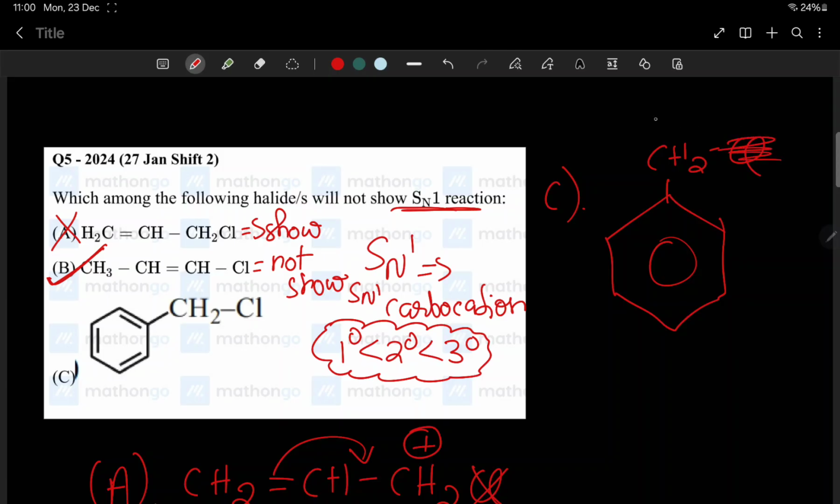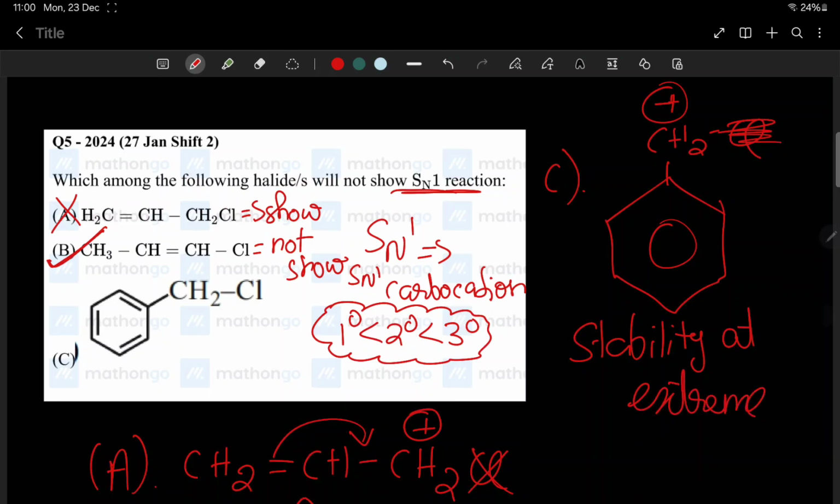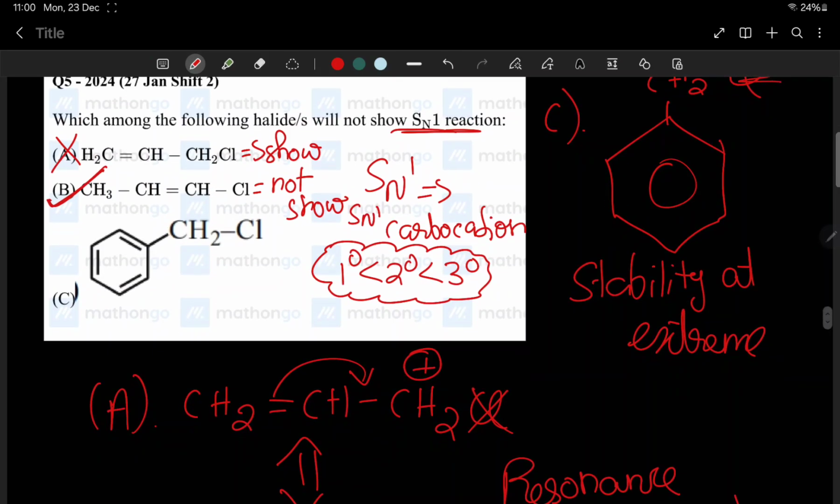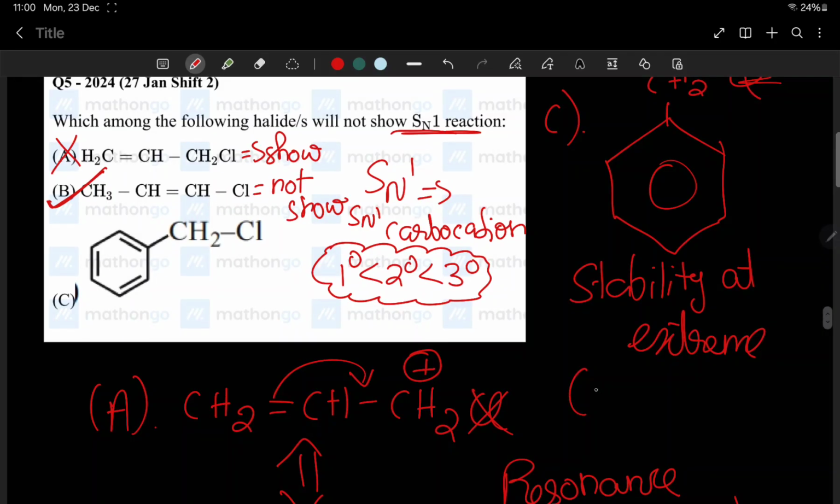The Cl is going and we get a positive charge here, right? Look, stability at extreme. You know that in the reaction mechanism chapter of class 11, you learned that benzylic carbocation is very stable. Hence this is very stable.